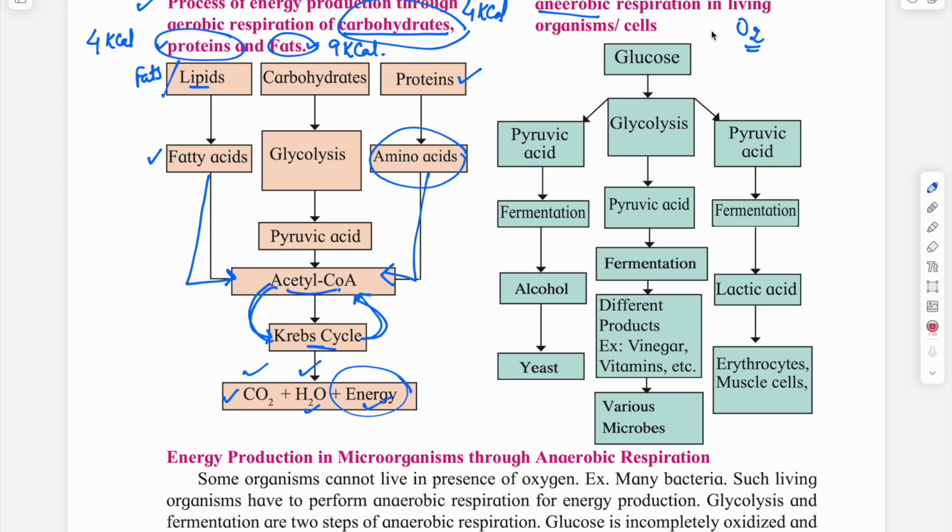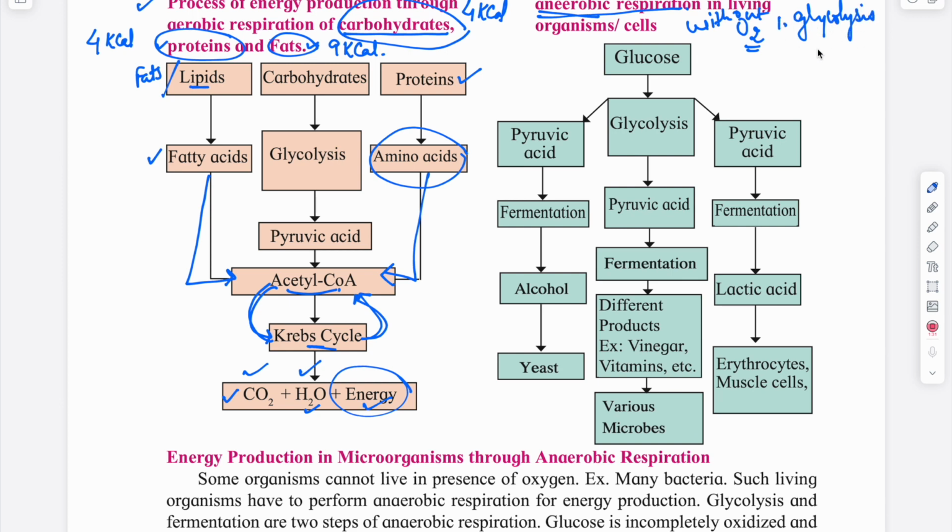The respiration or breakdown of glucose without oxygen is known as anaerobic respiration. In that case, the first reaction is similar to aerobic respiration, that is glycolysis. The first reaction is common, right?